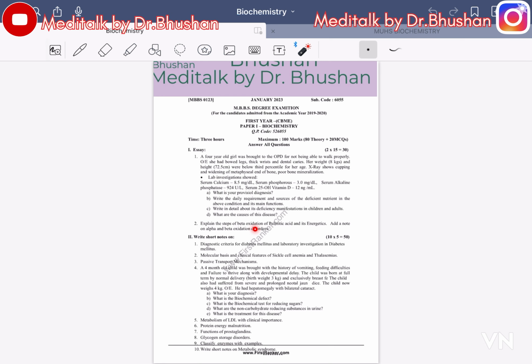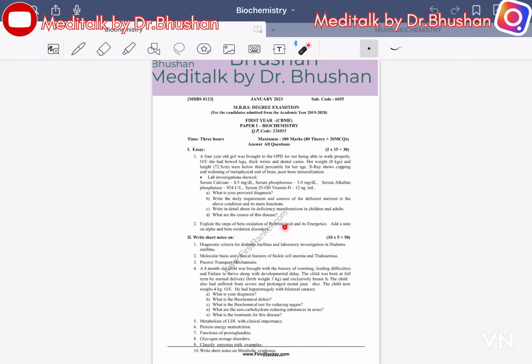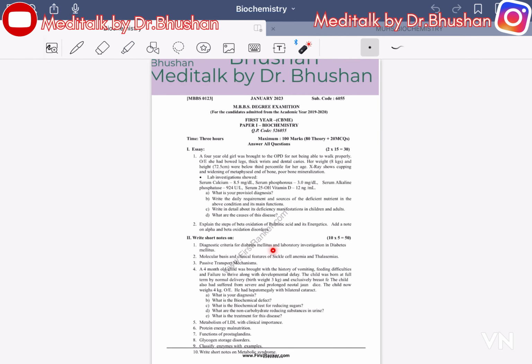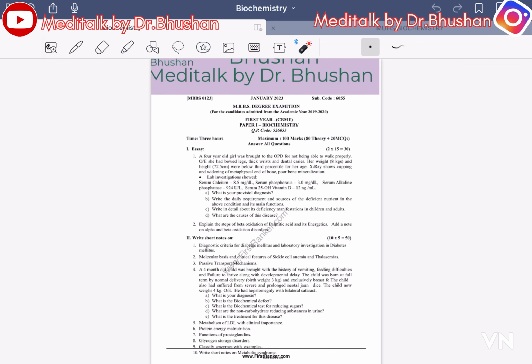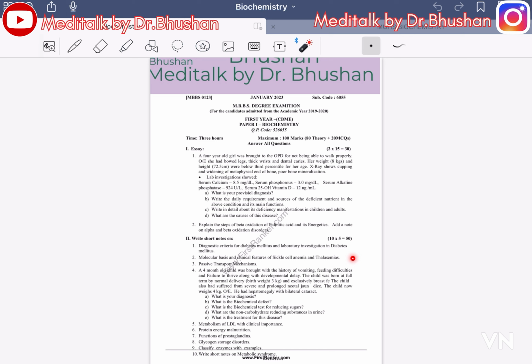Explain the steps of beta oxidation of palmitic acid and its energetics. Add a note on alpha and beta oxidation disorders. Write short notes on diagnostic criteria for diabetes mellitus and laboratory investigation in diabetes mellitus. Molecular basis of clinical features of sickle cell anemia and thalassemia.